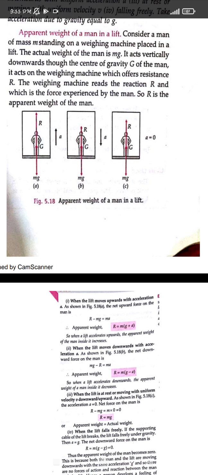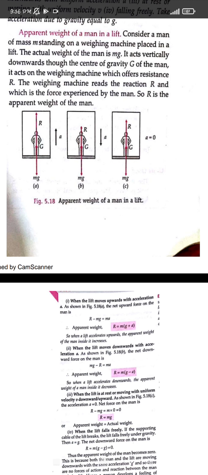So what is the apparent weight? Whenever the lift accelerates upwards, the apparent weight of the body feels like it is increasing with respect to the normal weight. So it is given as R equals m into g plus a. mg was the normal weight, but along with g, the acceleration of the elevator is also coming, so g plus a.